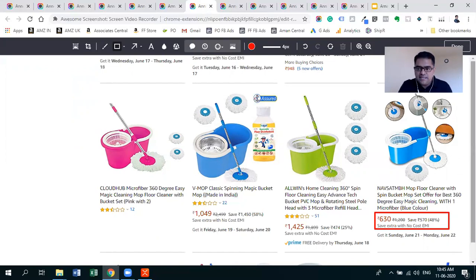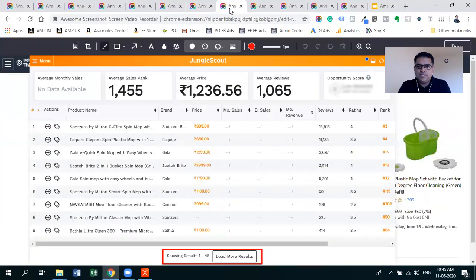I will scroll through all the listings and open them in a new tab. On the product detail page, you will be able to get the ASIN number. This will take some time. I suggest you take at least 100 competitors' products to get some good results. To speed up this process, if you are using Jungle Scout, you can click on the Jungle Scout Chrome extension on this search page, and it will load the details.